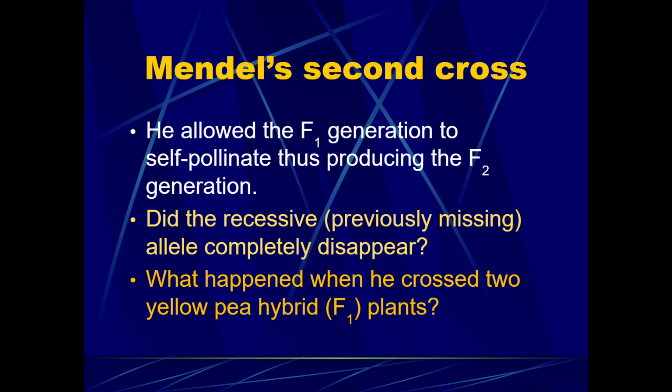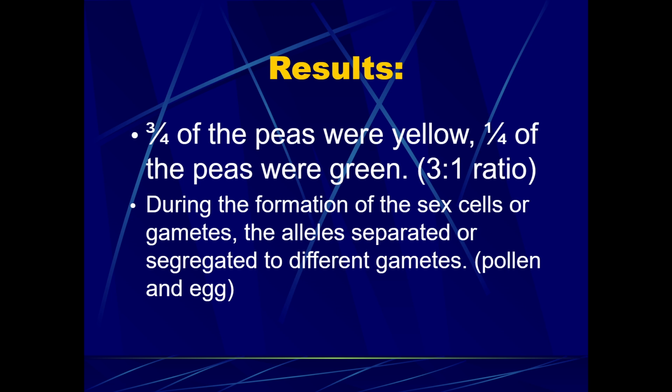And looking again at Mendel's second cross, he allowed the F1 generation to self-pollinate, thus producing the F2 generation, and he saw that the recessive trait showed back up. It was previously missing, so it hadn't completely disappeared. So what happened when he crossed two yellow pea hybrid plants? Well, he saw again in the F2 generation that the missing trait reappeared. And so again, 3/4 of the peas were yellow and 1/4 of the peas were green. That's our 75-to-25 or 3-to-1 ratio, looking at the traits or the phenotype.